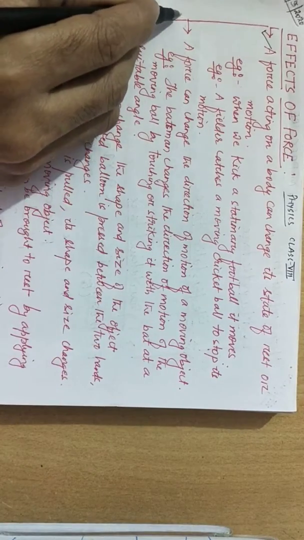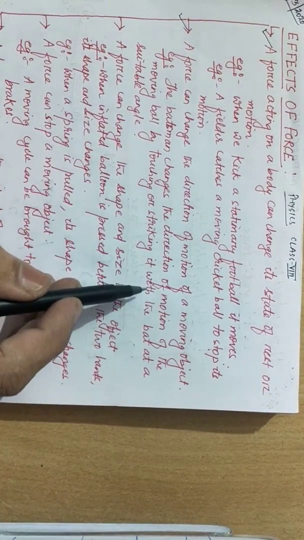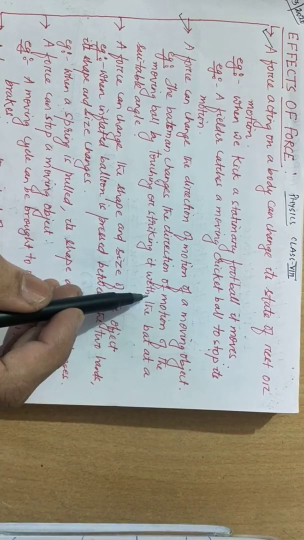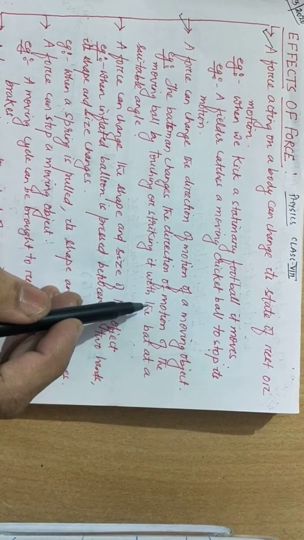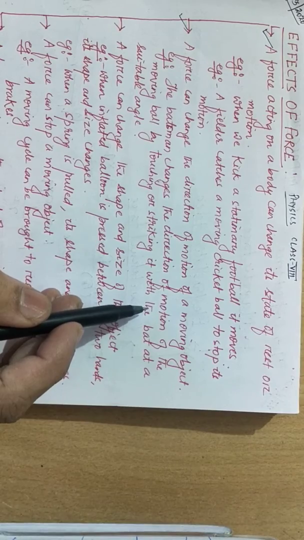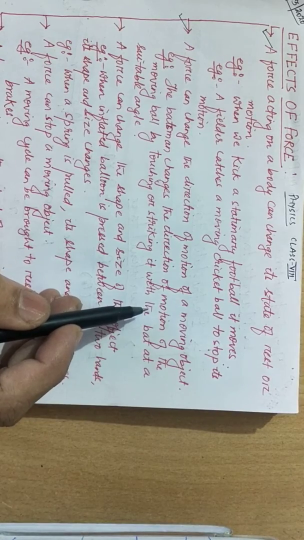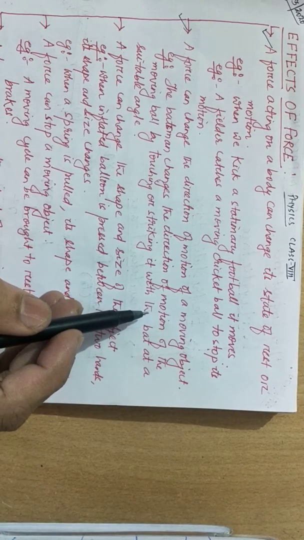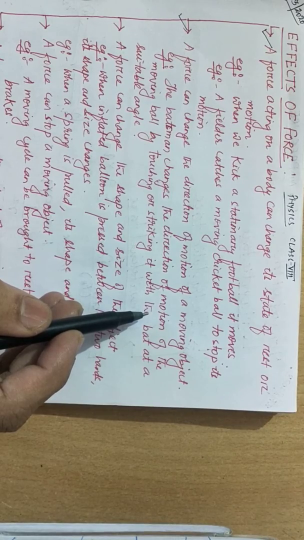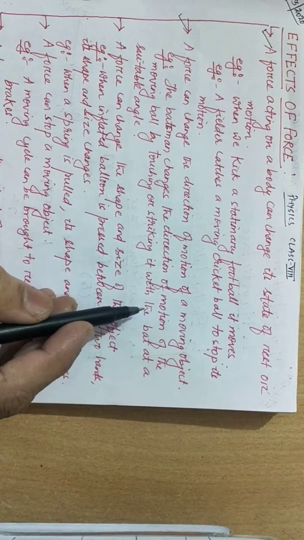Second, we can say a force can change the direction of motion of a moving object. In the same game, that is cricket, if you observe, the batsman changes the direction of motion of a moving ball by striking the ball at an angle, so the ball moves in a different direction after the batsman has hit the ball with his bat. So this also shows that the force applied by the batsman with the help of his bat caused the change in the direction of motion of the incoming ball.